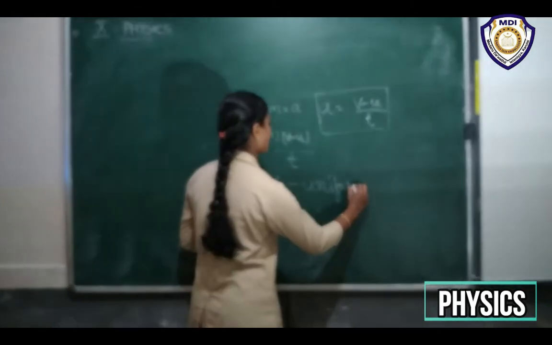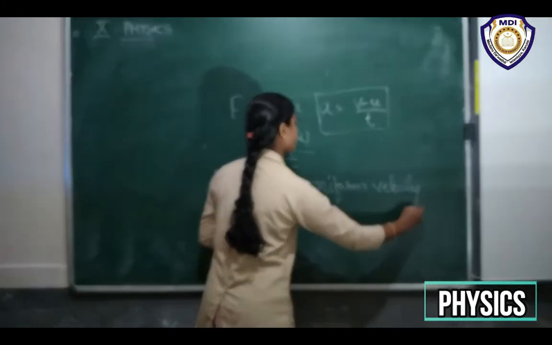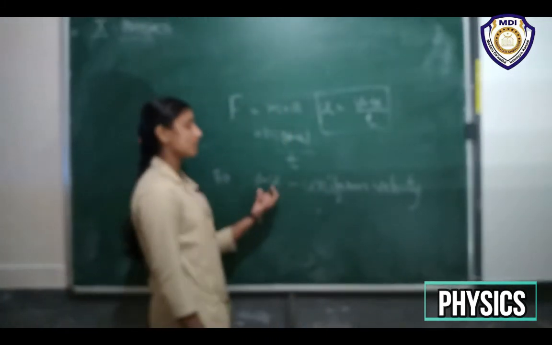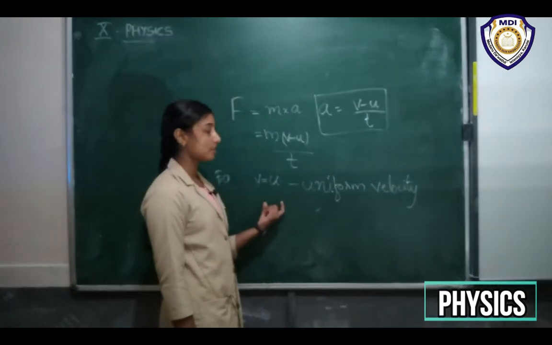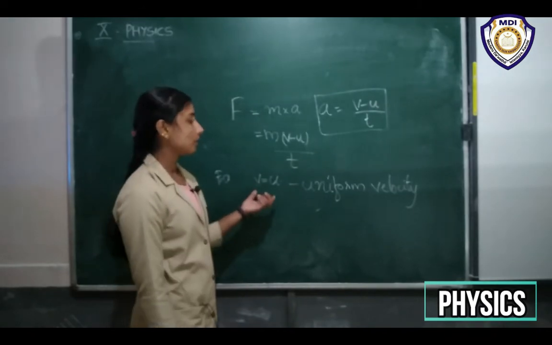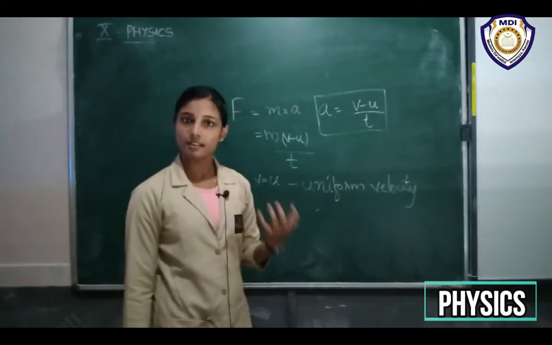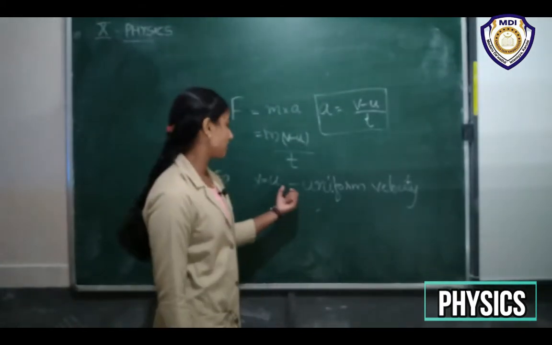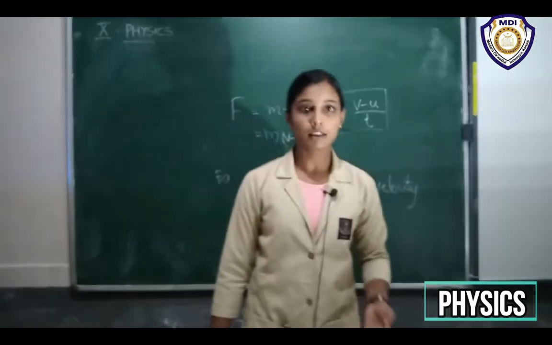This condition is having a uniform velocity, right? And if u is equal to 0, meaning initial velocity is equal to 0, then v should be 0, right? So what is that condition? Yeah, the body is at rest. Initial velocity 0 means final velocity is also 0. That means the body is at rest.